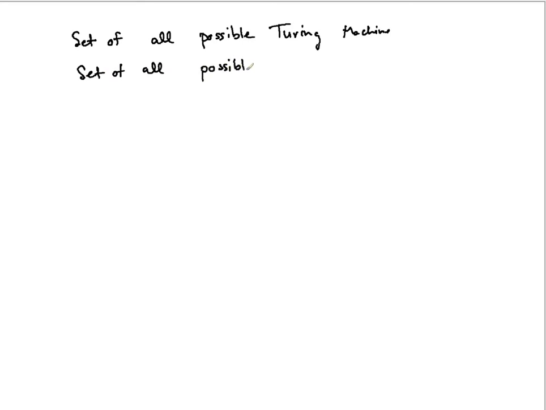Okay. So now we're going to talk about the set of all possible Turing machines. And there is a set of all possible languages.